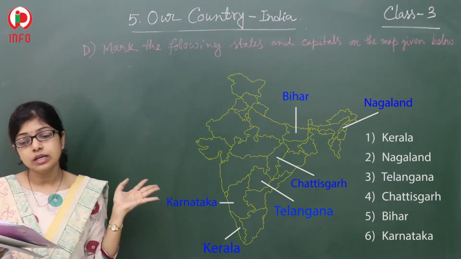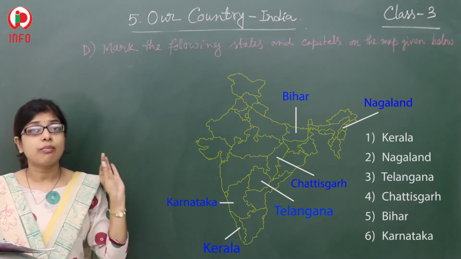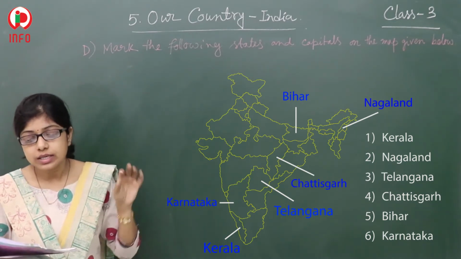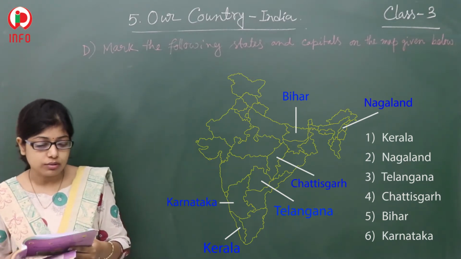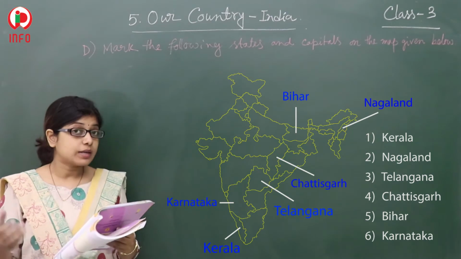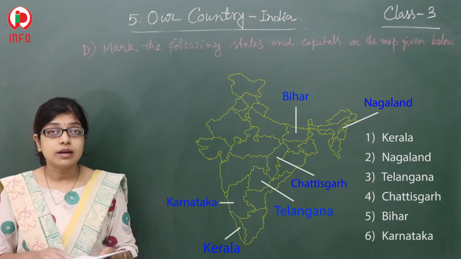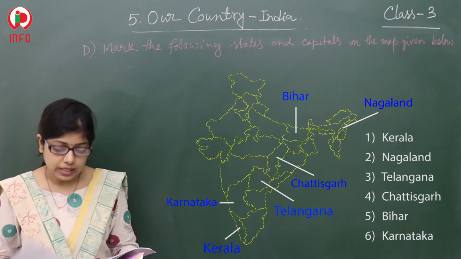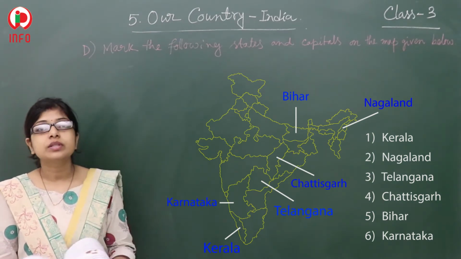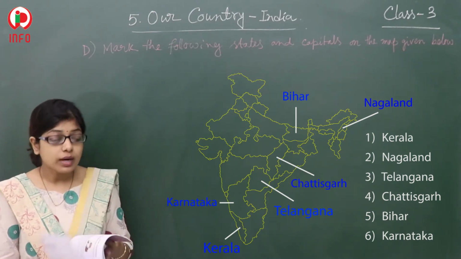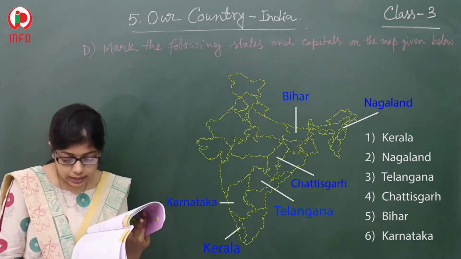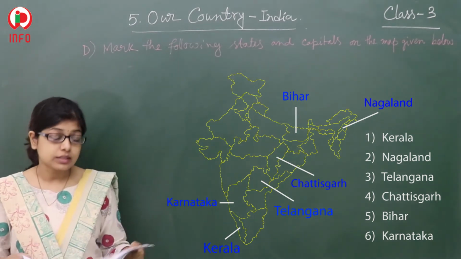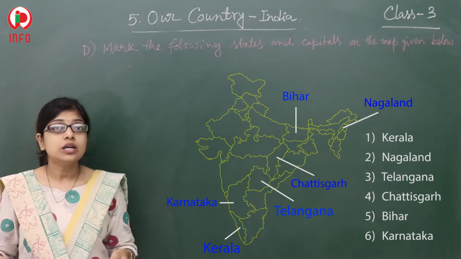So you have learned about map pointing of different states, and their capitals you also have to write. So what is the name of Kerala's capital? Thiruvananthapuram. What about Nagaland? All of you know that its capital is Kohima.